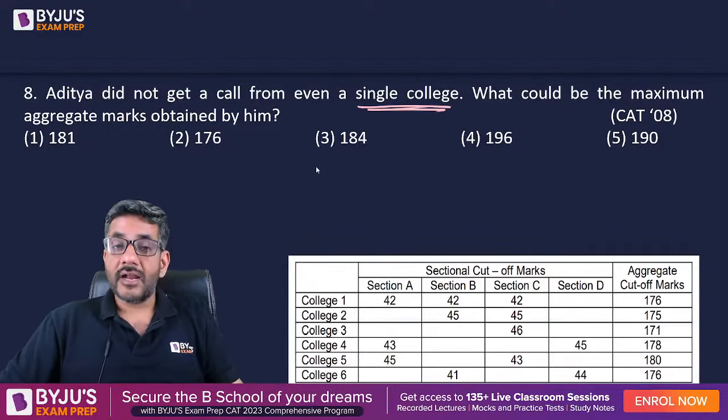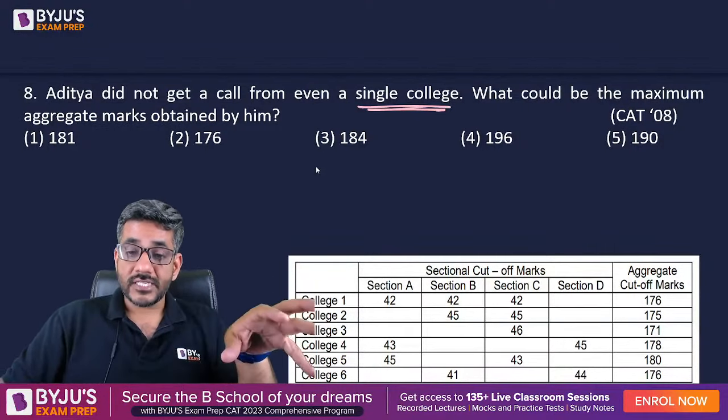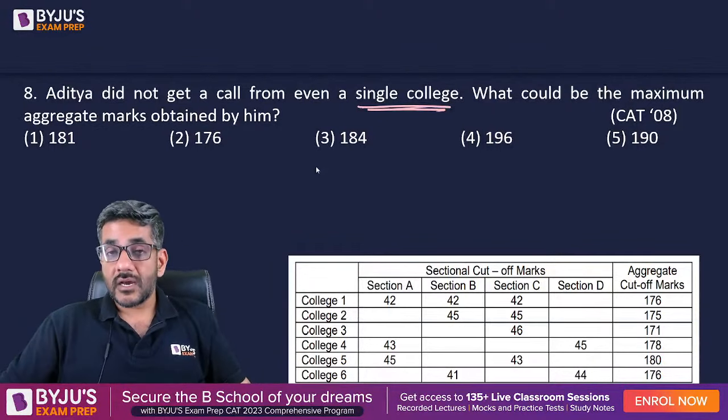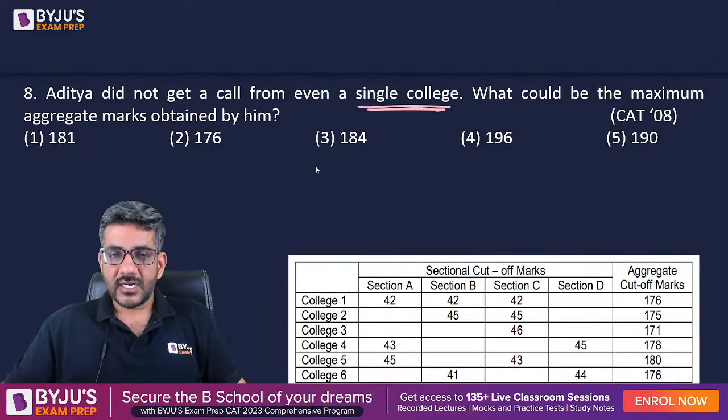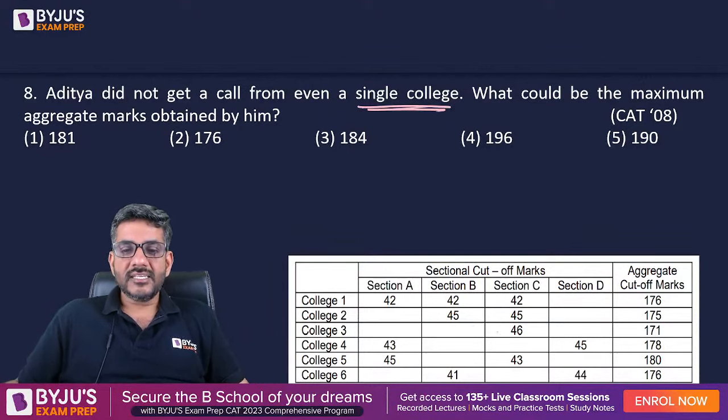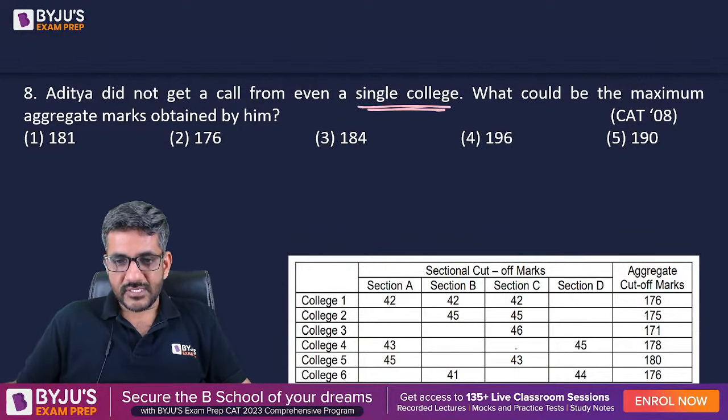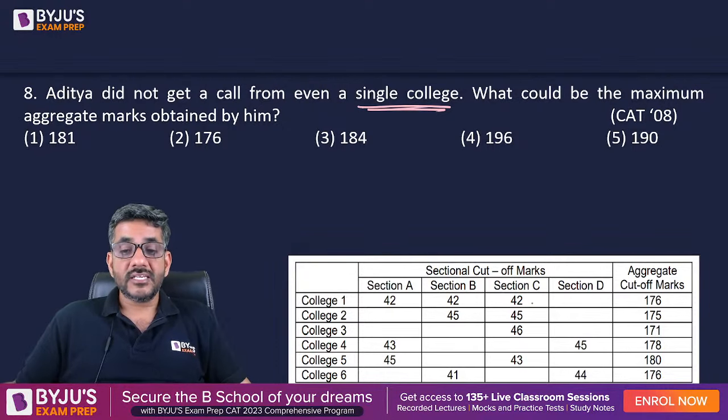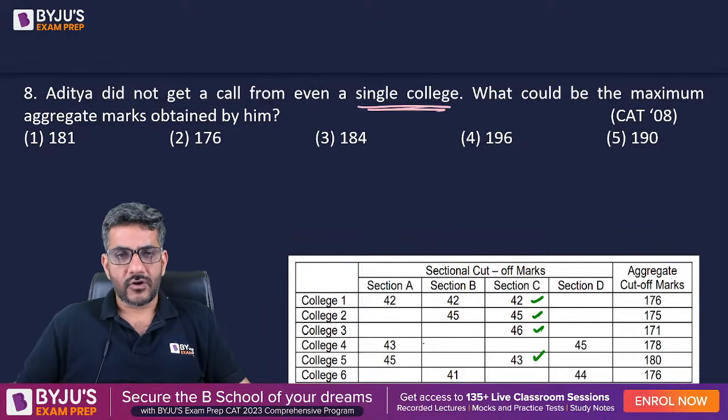So I would try to find out whether there is a section where reducing the score would automatically get him rejected by most of the colleges. I see the sectional cutoff is there most of the times in section C. In section C, there are 4 colleges who have put up cutoffs of 42, 45, 46, 43. Minimum is 42.